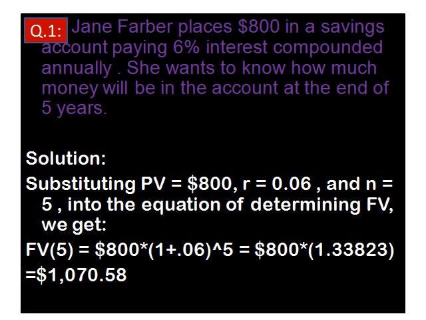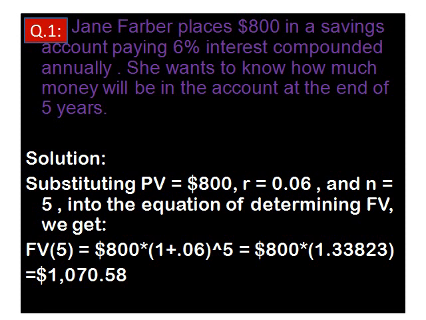Here the present value is $800, because she is placing $800 in a savings account currently. Also given is another important piece of information, which is the interest rate is 6% compounded annually.